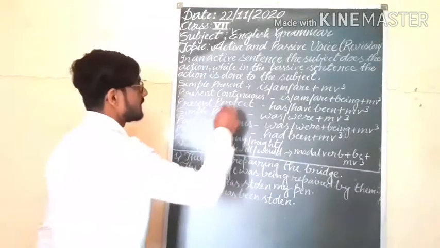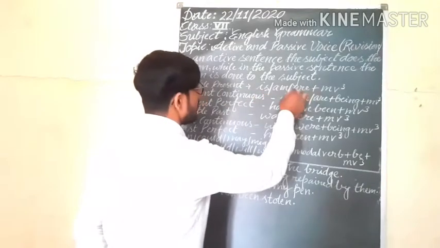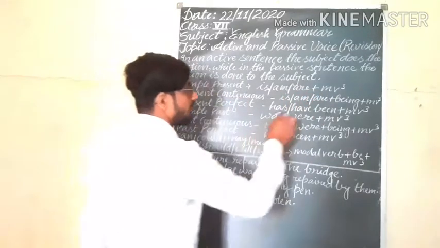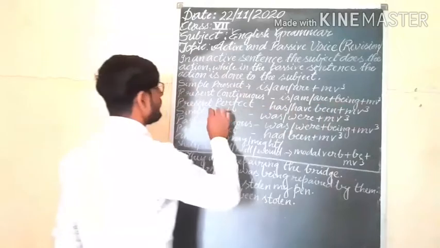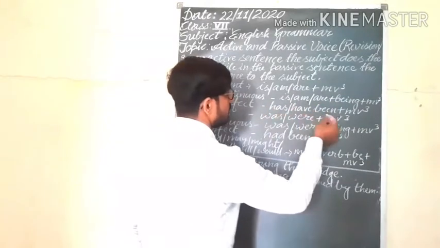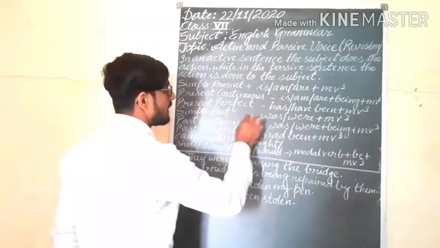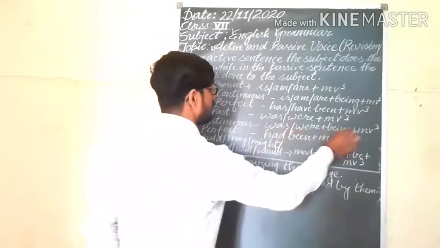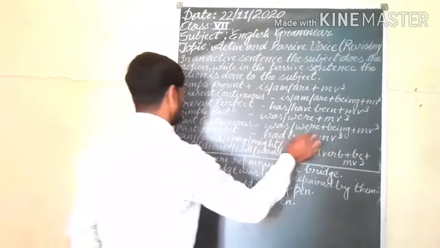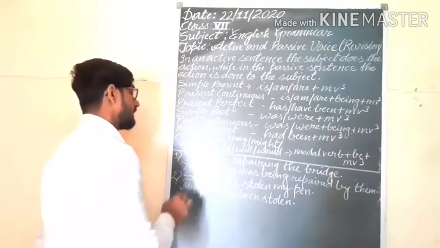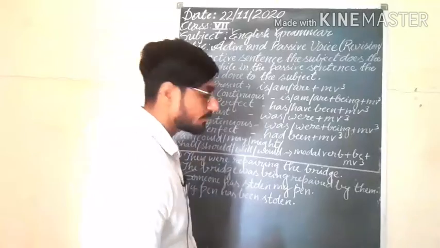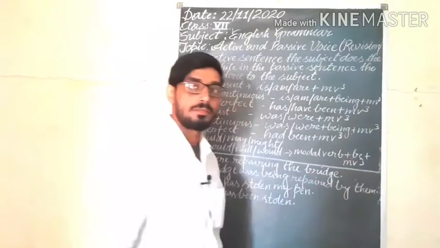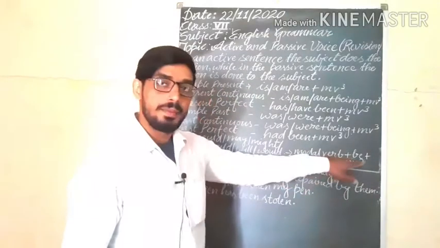How to change? Simple present will change into is, am, are plus third form of the verb. Present continuous: is, am, are plus being plus third form. Present perfect: has, have been plus third form. Simple past: was, were plus third form. Past continuous: was, were being plus third form. Past perfect: had been plus third form. Can, could, may, might, shall, should, will, would: with these modal verbs we will use be plus third form.